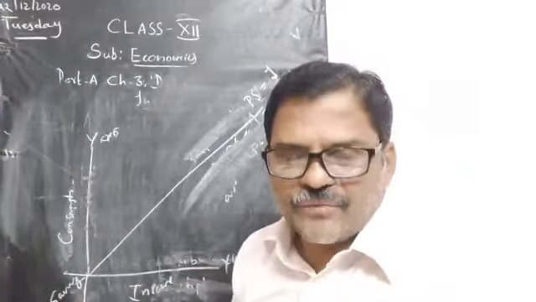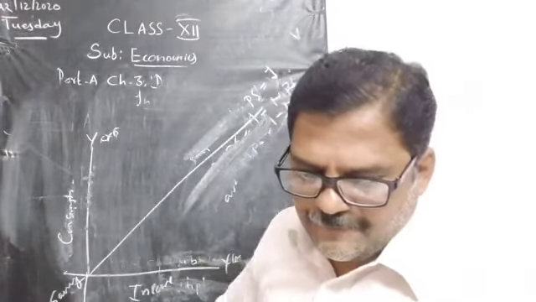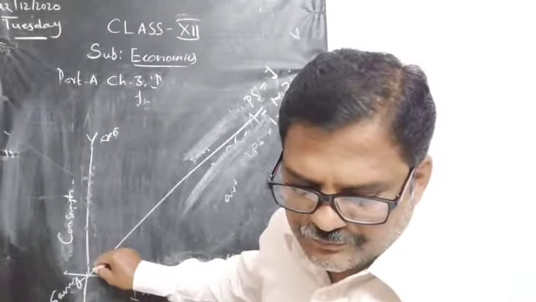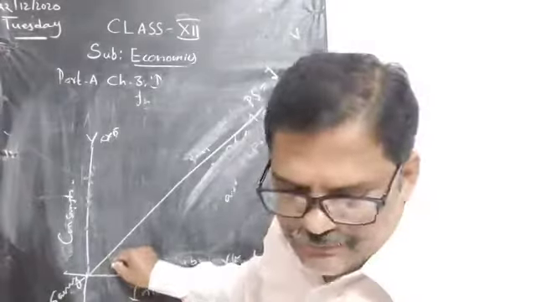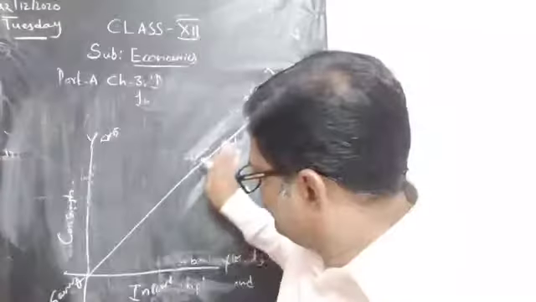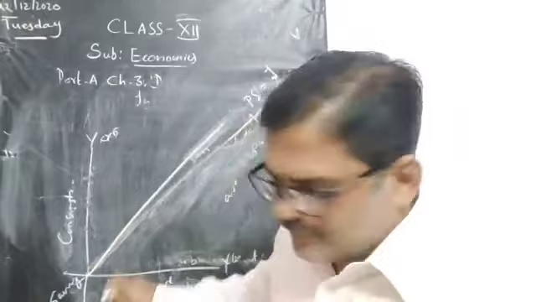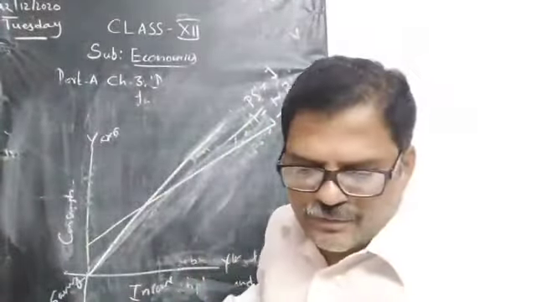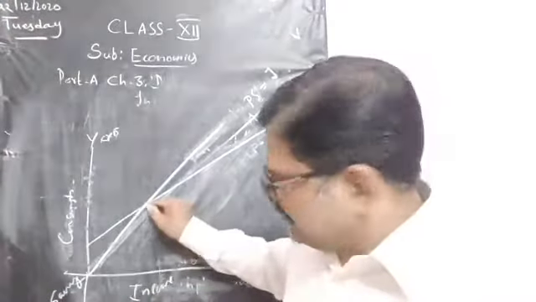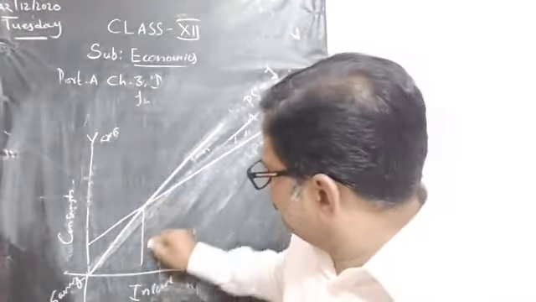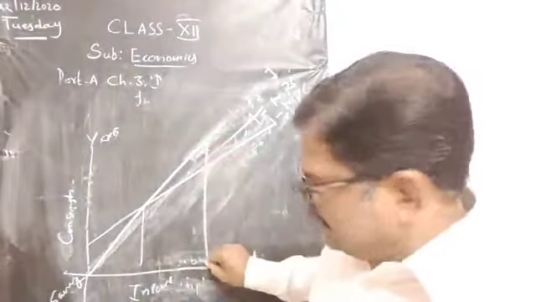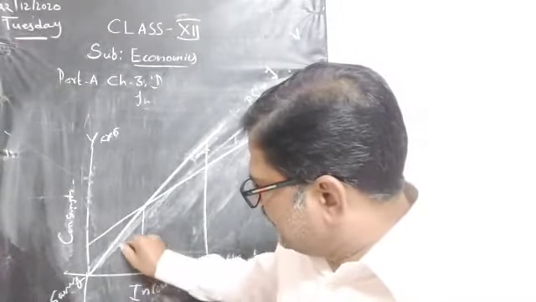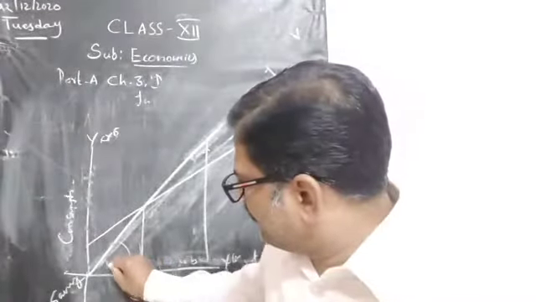One is going like this, and similarly another one, like this. Here this is 1, and another is this one. How many degrees angle is this? This is a 45 degree angle.